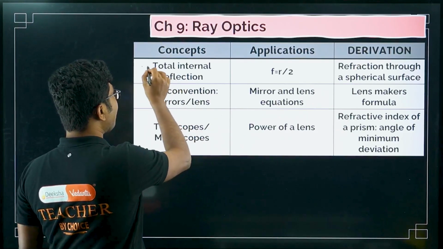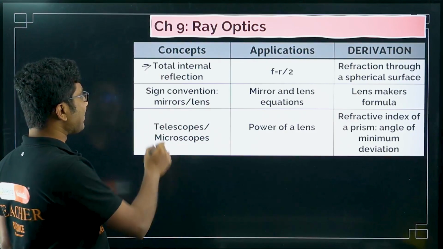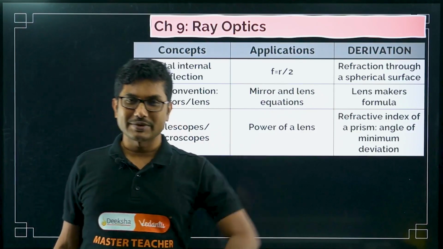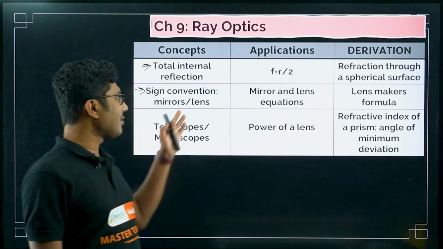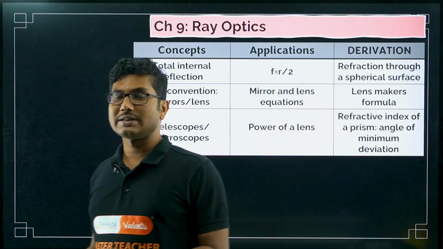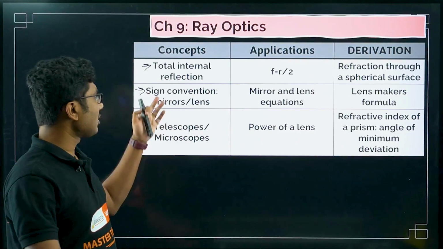In the concepts, we have total internal reflection. We have already learned that in our class 10th, so simple thing. Sign convention also we have learned in class 10th. But sometimes in your pre-board exam, even though I have not seen this question in final exams, pre-board exams tend to ask this question too often. So this is a common question.